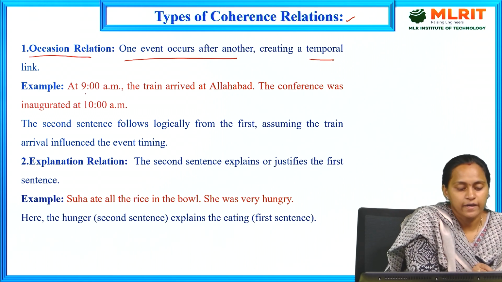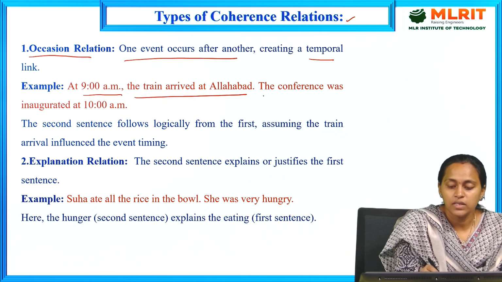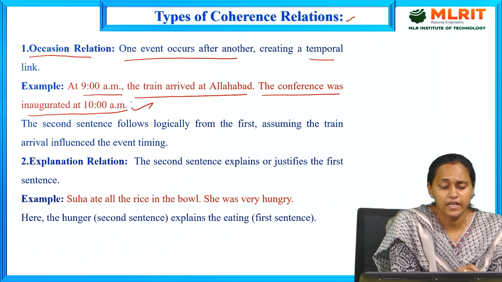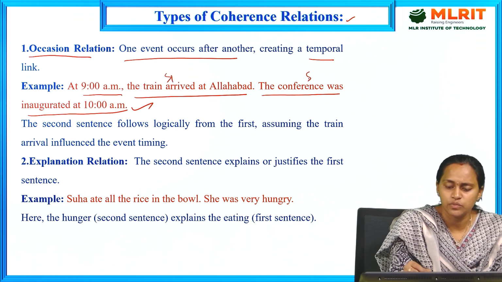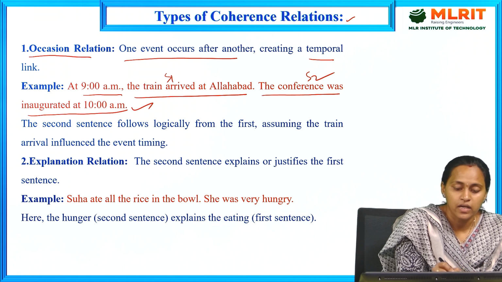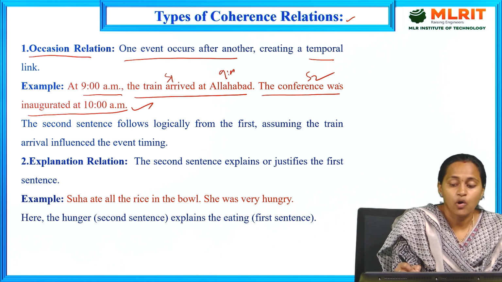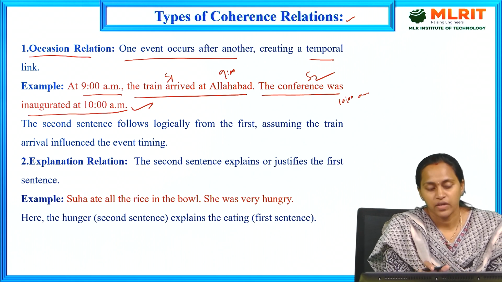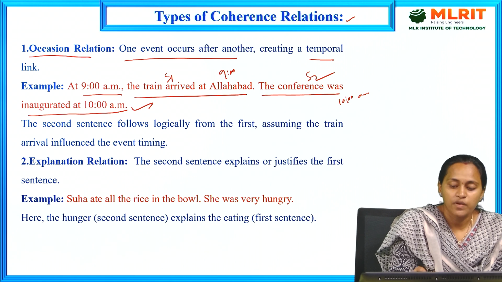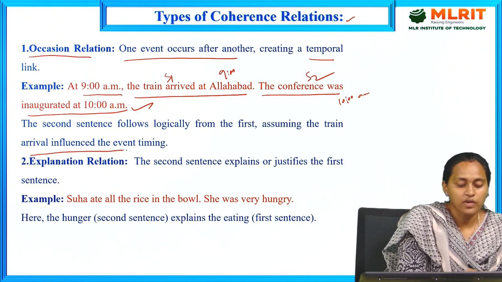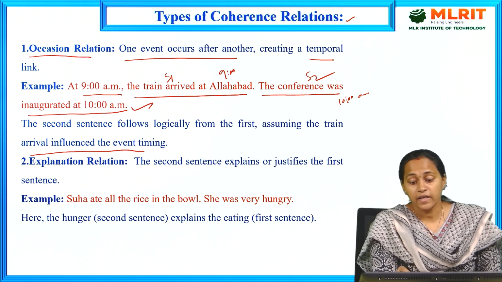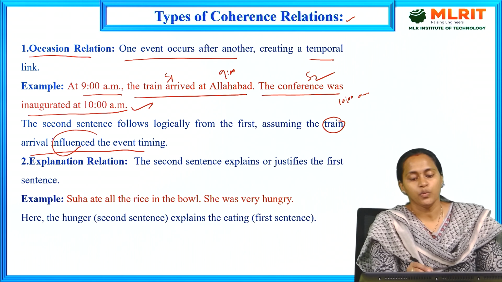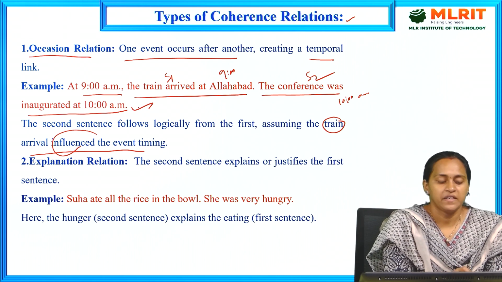See the example. At 9 a.m. the train arrived at Allahabad. The conference was inaugurated at 10 a.m. Here there is a link between sentence 1 and sentence 2. Sentence 1 is that the train arrived at 9 a.m., and the conference was at 10 a.m. This is the link between event 1 and event 2. The second sentence follows logically from the first. The train arrival influenced the event timing. So sentence 2 depends on sentence 1.